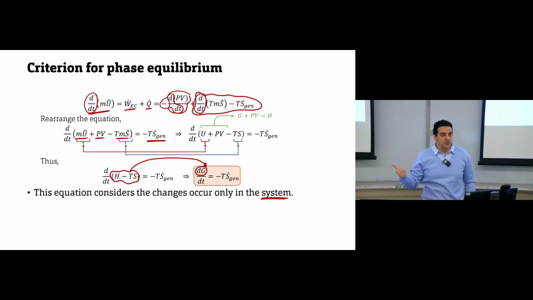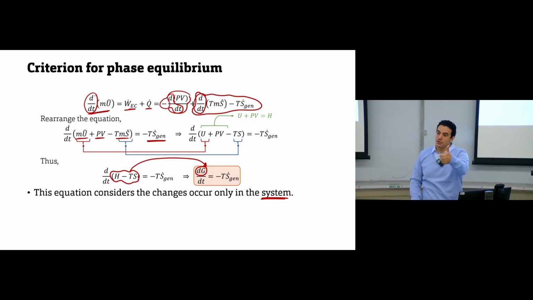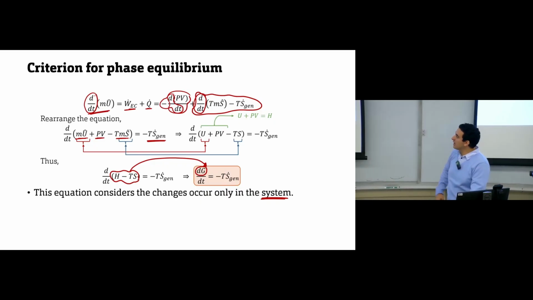In order to use entropy as a criterion for phase equilibrium, we need to know the entropy of the system and the entropy of the surrounding, and combine them together to calculate the total entropy. But Gibbs free energy in this equation is only for the system. So only Gibbs free energy for the system can be used as a criterion for phase equilibrium. And this is a good thing. We removed any need to calculate or find any information for the surrounding. We now focus only on the system, and this is one advantage of using Gibbs free energy.